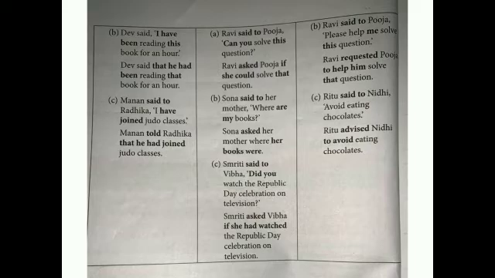Now the B part: Sona said to her mother, where are my books? Sona asked her mother, because here is a WH word, there is no conjunction: where her books were. And the next: Smriti said to Vibha, did you watch the Republic Day celebration on television? Smriti asked, said to changes into asked Vibha if, because did is a helping verb. And did changes into had: she had watched the Republic Day celebration on television. So are all of you clear on interrogative sentences?